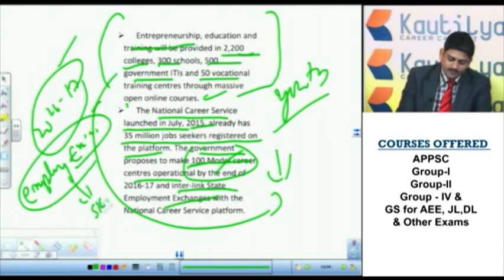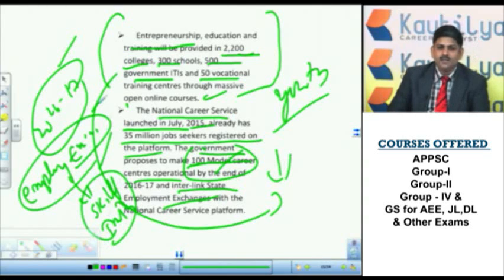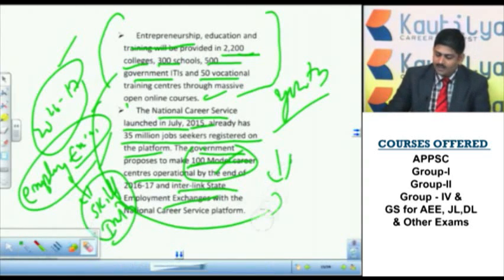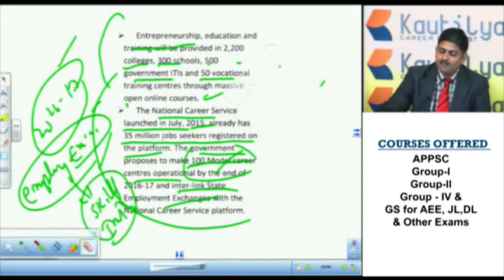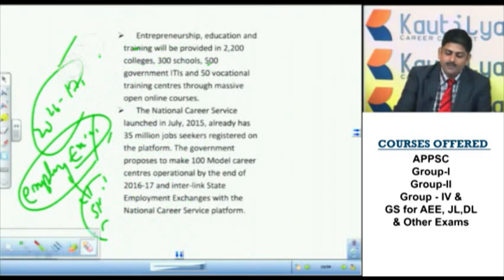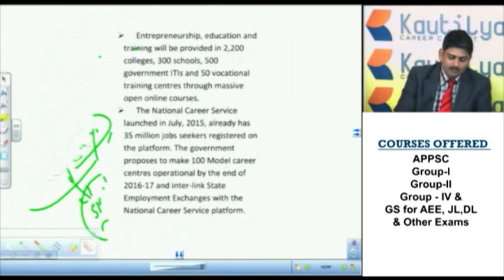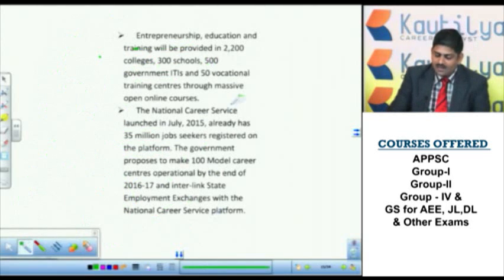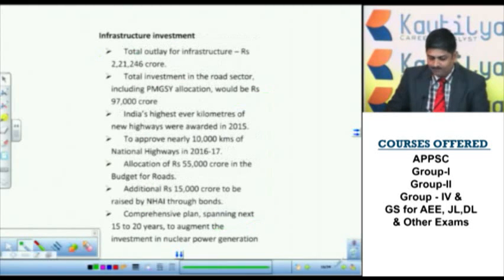They want to make them skill training centers, because the skills that the youth have are not useful for the companies, and what the companies require is not being taught in the education institutions. That is, some gap is happening between the job and education. So these organizations are created in order to fill that particular gap.